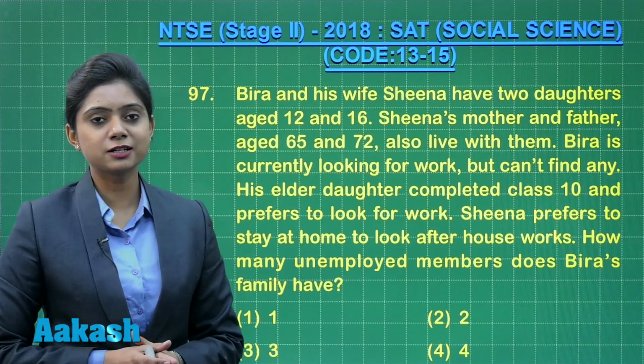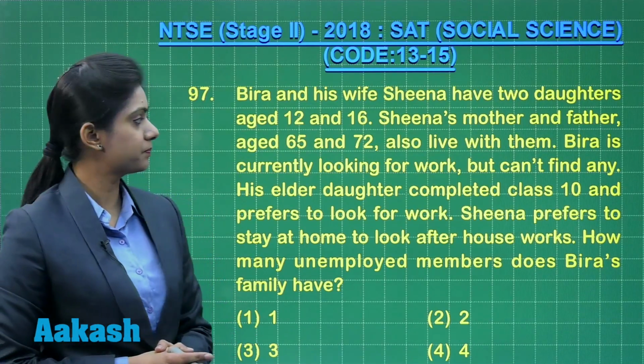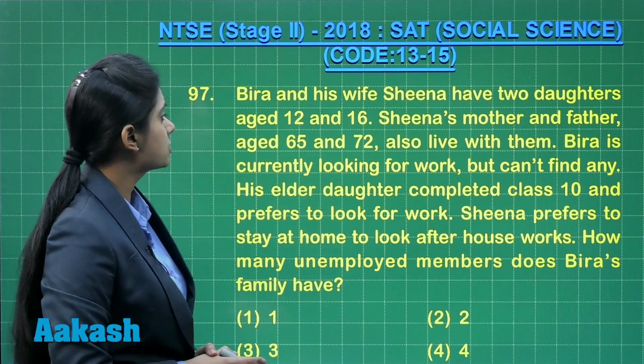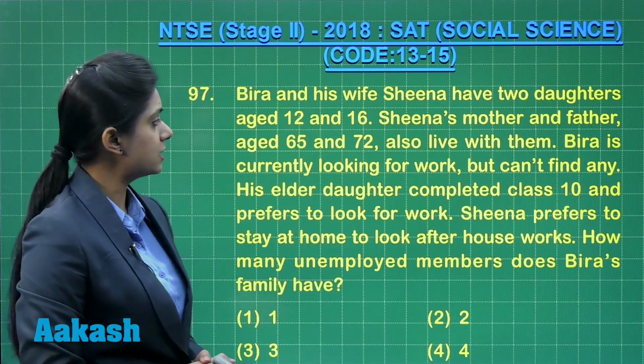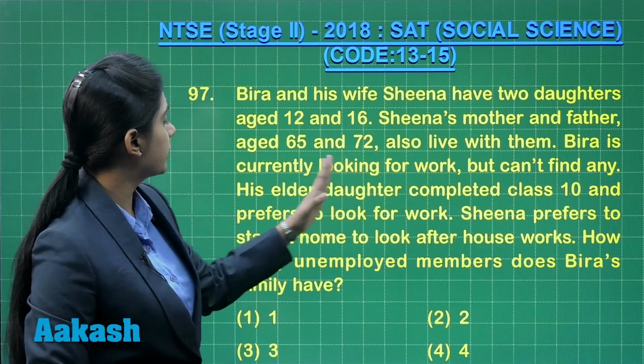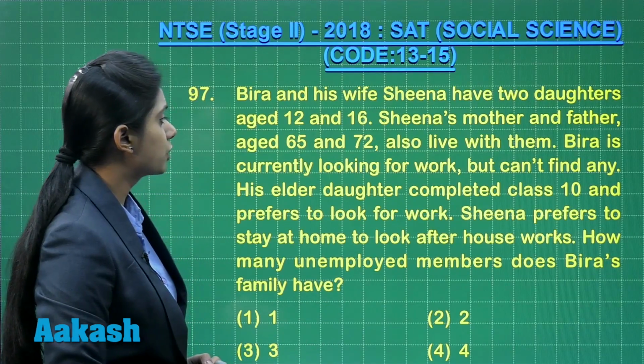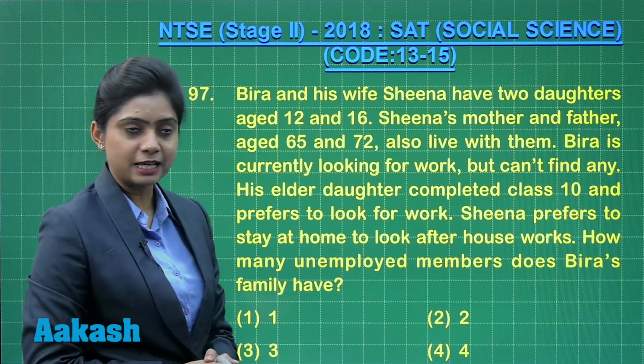Okay, now it's the turn of question number 97. It says, Bira and his wife Sheena have two daughters aged 12 and 16. Sheena's mother and father, aged 65 and 72, also live with them. Bira is currently looking for work but can't find any.